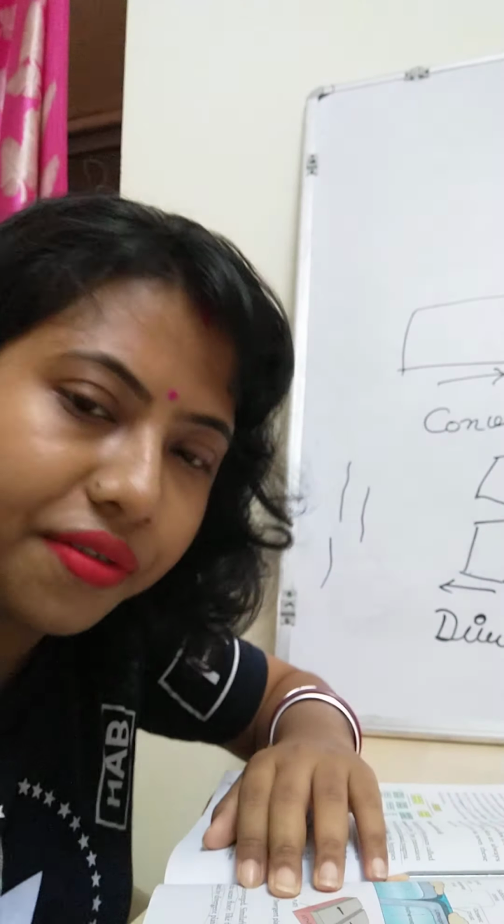Similarly, deep trenches are found, very deep in the earth. I think everybody knows, you have already read it in class 6, about the Mariana Trench, right? What is happening in the Mariana Trench? It is caused by divergent plates. Whenever two plates move away from each other, definitely inside there will be a very large gap. So trenches mean a very large gap inside the oceans, or inside the countries also.